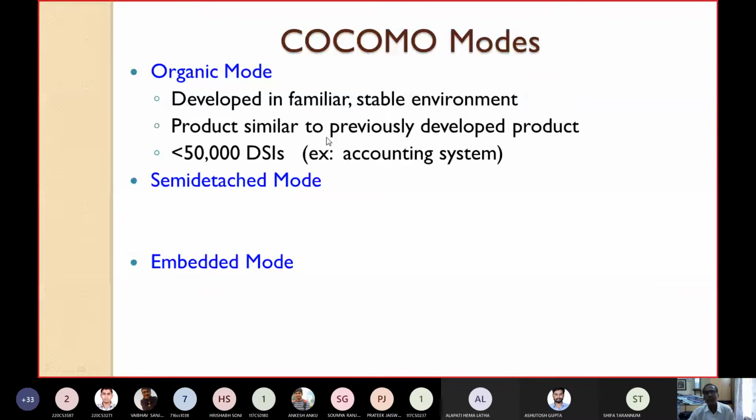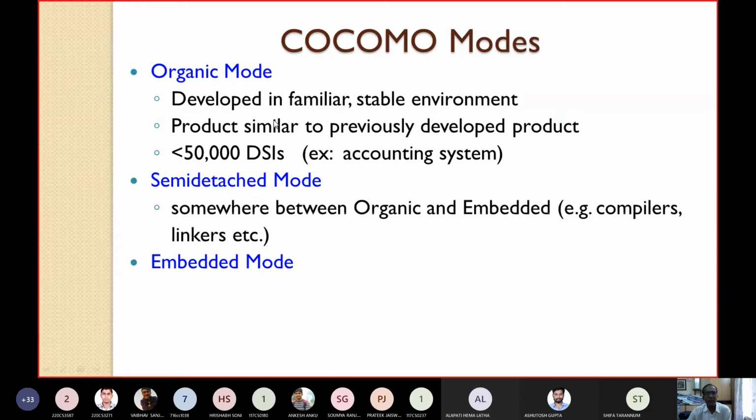The product size is less than or equal to 50,000 source instructions. For example, you can take your accounting system, student information system, library information system. Normally all information kinds of systems come under organic mode. Now let's see semi-detached mode. But before that, let's first see embedded mode, then we'll come to semi-detached mode.